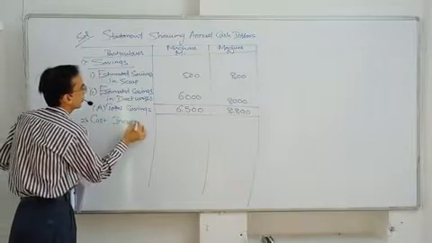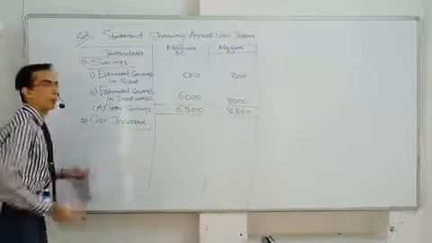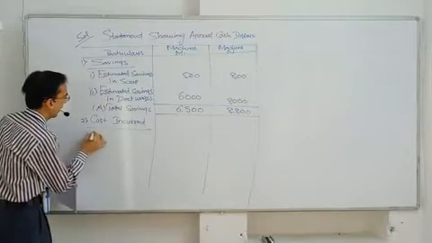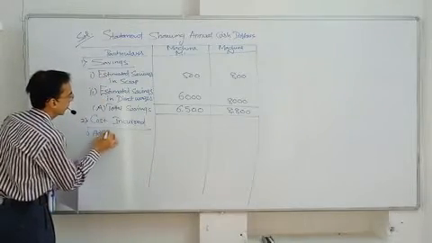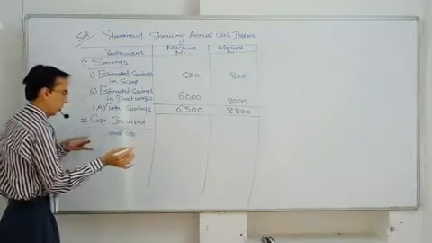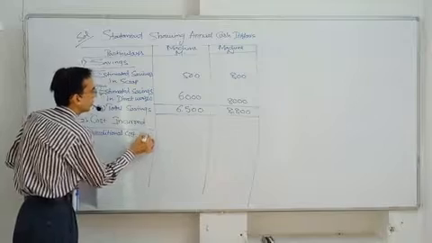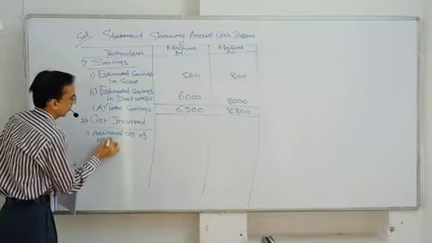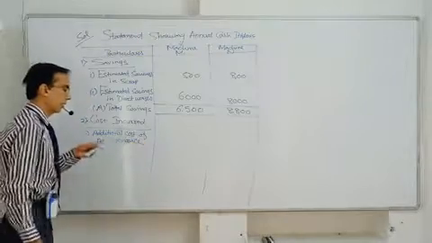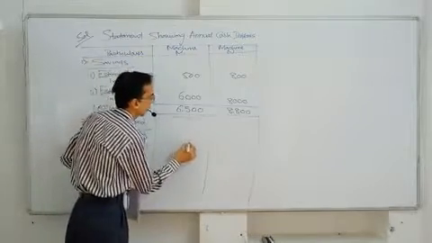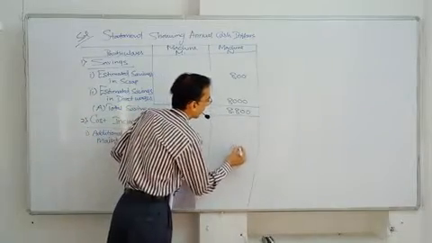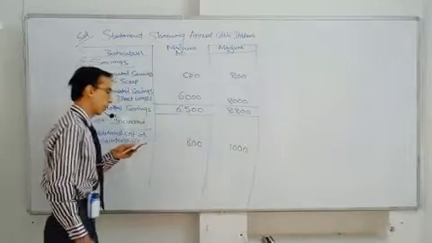Number 2, second point है cost incurred. कितना खर्चा हुआ. First point in that is additional cost of maintenance. Maintenance के लिए मशीन M को कितना खर्चा लगा? 800, and for machine N it is 1,000.